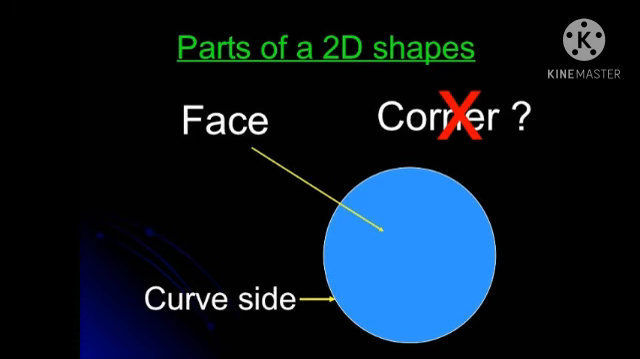What shape? Round in shape. Curved and round in shape. Okay, is there any corner in a circle? No corner, no side, only round in shape.